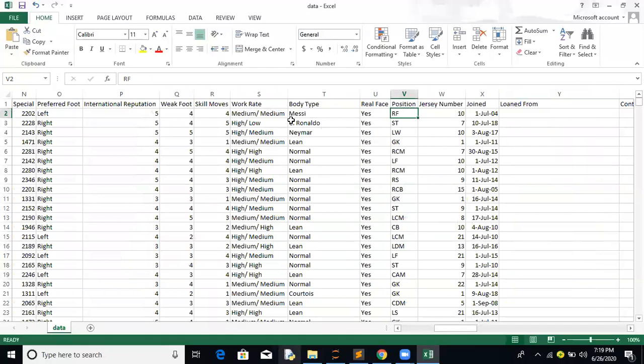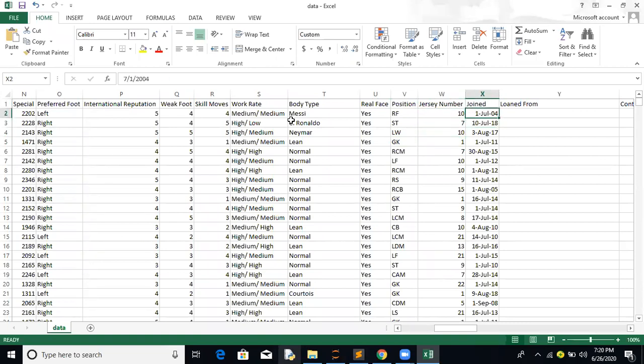There are some playing positions available. In this case, Messi likes to play as a right forward. Cristiano Ronaldo likes to play as a central striker. Neymar Junior likes to play on the left wing. Goalkeeper is United's De Gea. Jersey numbers, I think, we can ignore.